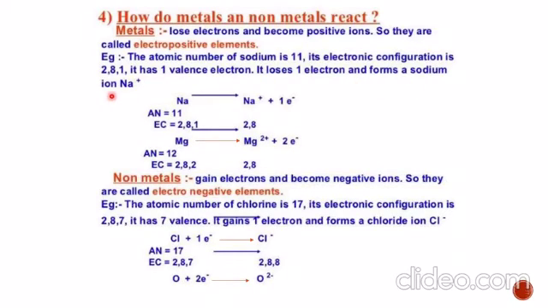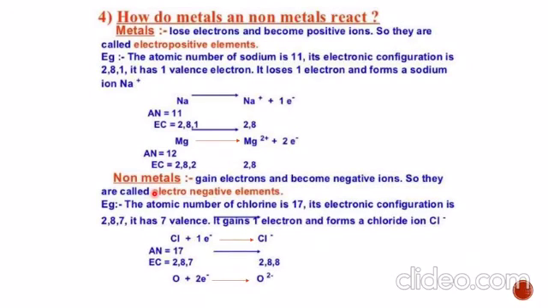So how will it form? Na gives Na plus plus 1 electron. Now its electronic configuration will change from 2 8 1, as it has lost 1 electron, to 2 8. Similarly magnesium. Magnesium has atomic number 12, configuration 2 8 2. Now when it loses 2 electrons, it will be represented by 2 8 and the 2 electrons which are lost are represented here.